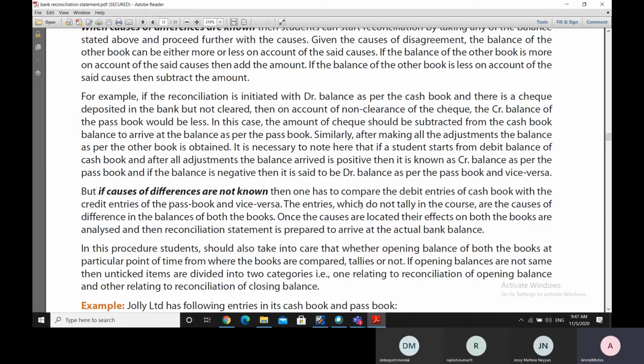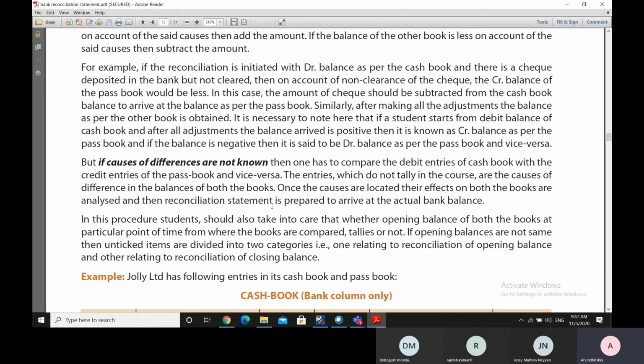So therefore, another situation can be where causes of the difference are not known to us. We don't know why the difference is there. In that case, one has to compare. If the causes are not known, we have to start knowing the causes. To know the causes, we have to compare the debit entries of the cash book with the credit entries of the passbook. And we have to compare the credit entries of the cash book with the debit entries of the passbook.